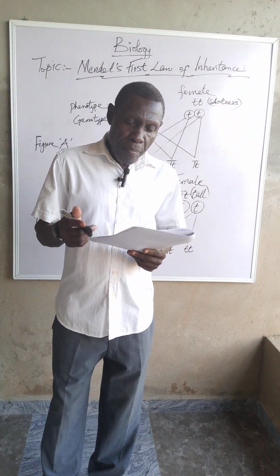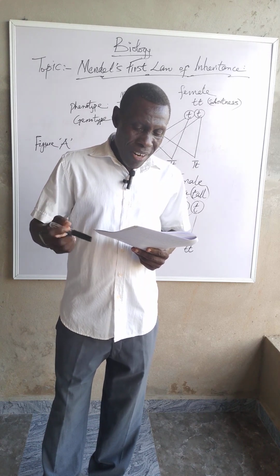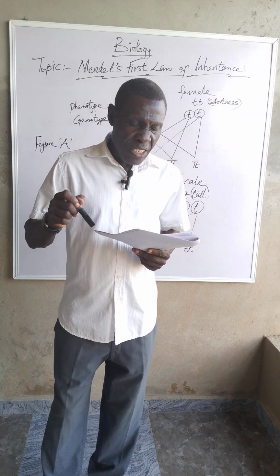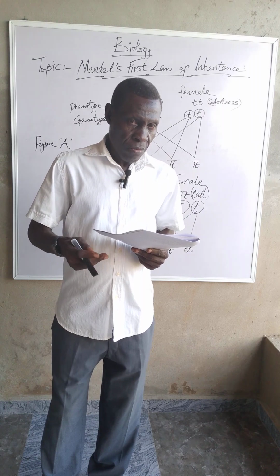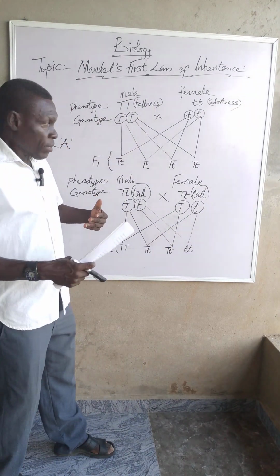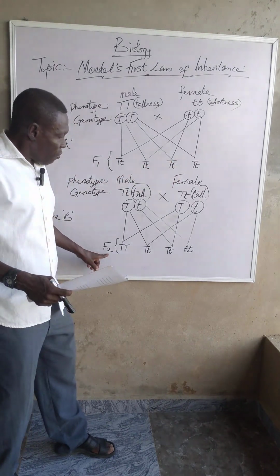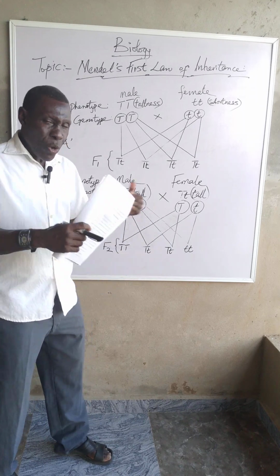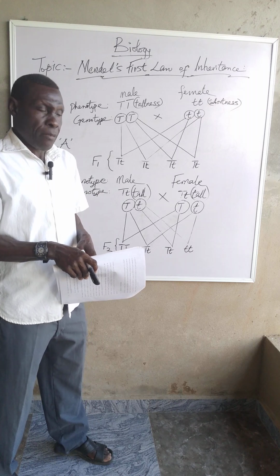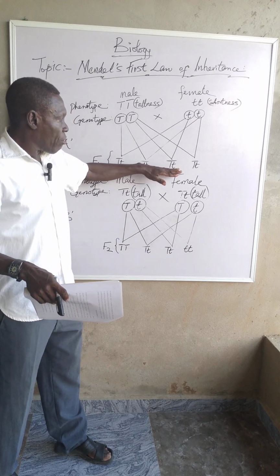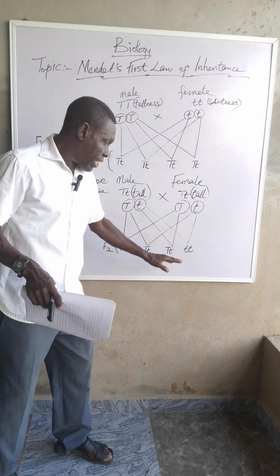Now, from Mendel's first law of segregation of genes, the actual segregation occurs in the second filial generation. In the first, they were all tall, but in the second filial generation, the separation of tallness and shortness actually came into existence. Here you couldn't discover it, but here it was discovered that tallness and shortness were produced.